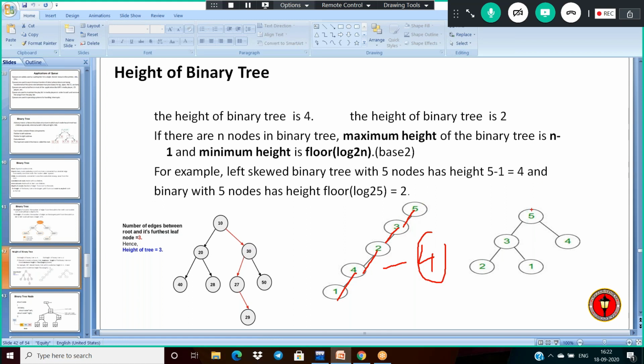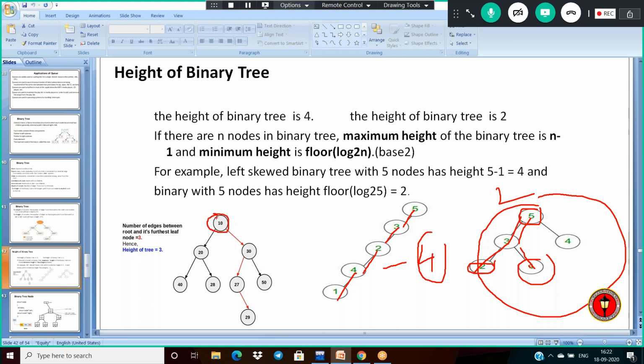And what about this case here? Here the edges are 2, and here it is also 2, the same. Which is the maximum? The longest path, so in this case 2. And what about this case here? This is the root. Where is your leaf?